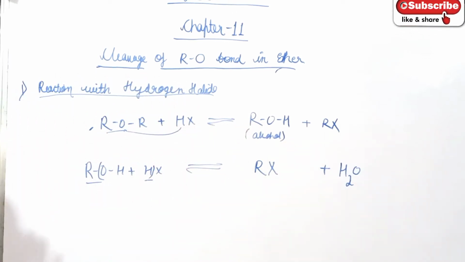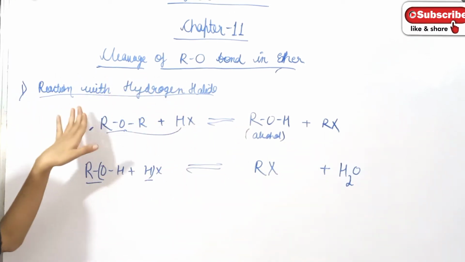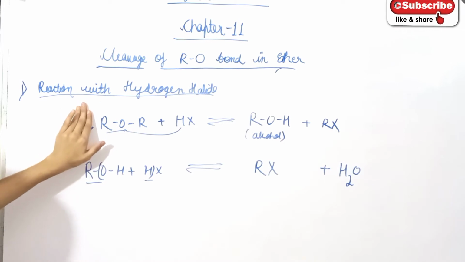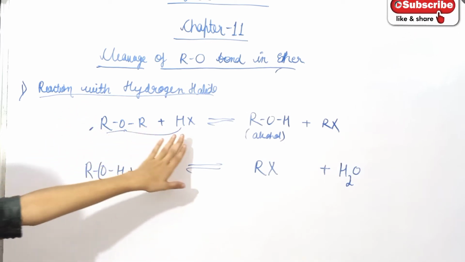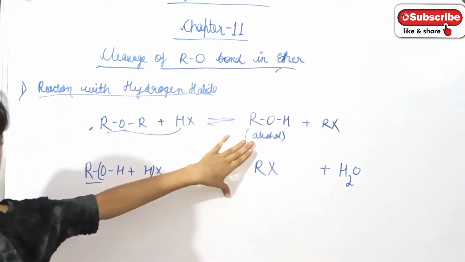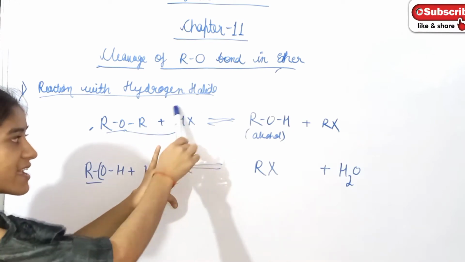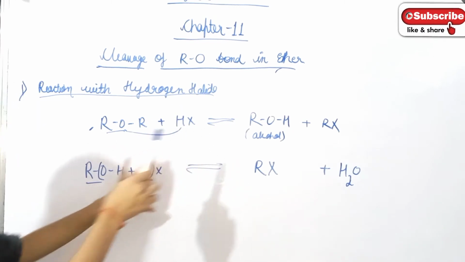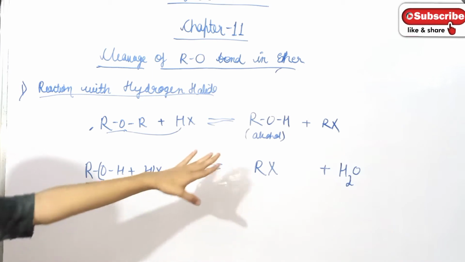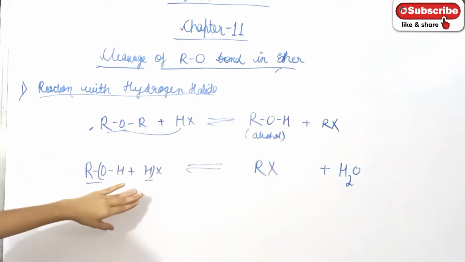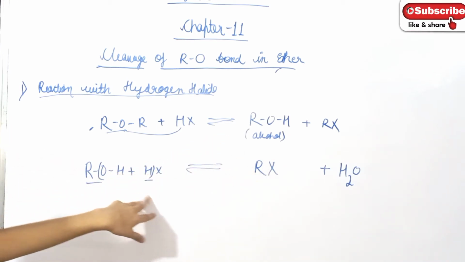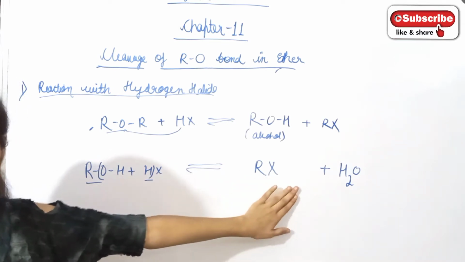So we see that cleavage of the C-O bond in ether takes place here. The reaction of ether with hydrogen halide forms alcohol. But we know that we are supplying hydrogen halide in excess, therefore the alcohol formed as a product again reacts with hydrogen halide and alkyl halide will form along with a water molecule.